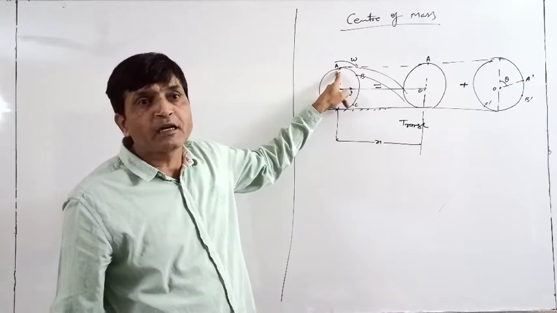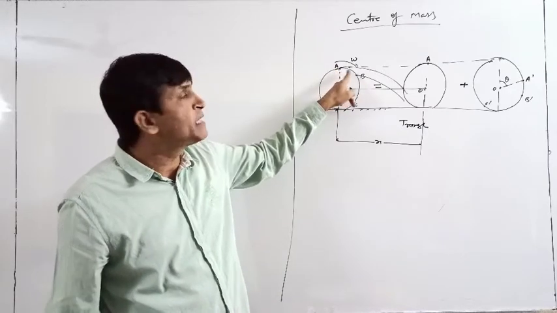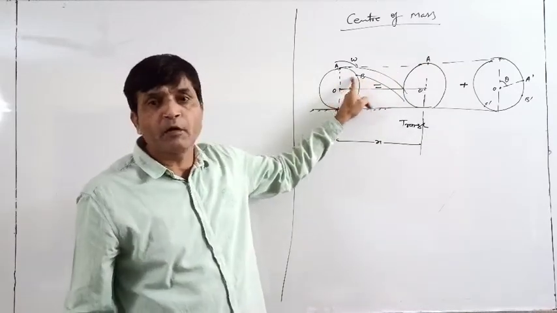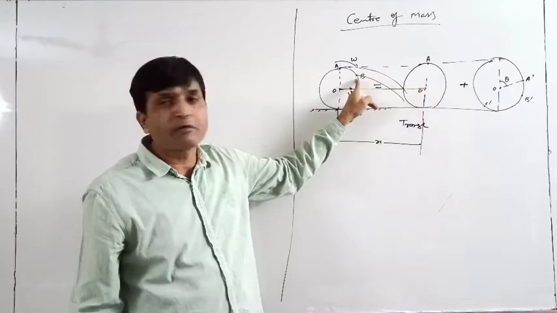No. We cannot say the distance traveled by the body is the same as the distance traveled by point A. No. We cannot say the distance traveled by the body is the same as the distance traveled by point B.